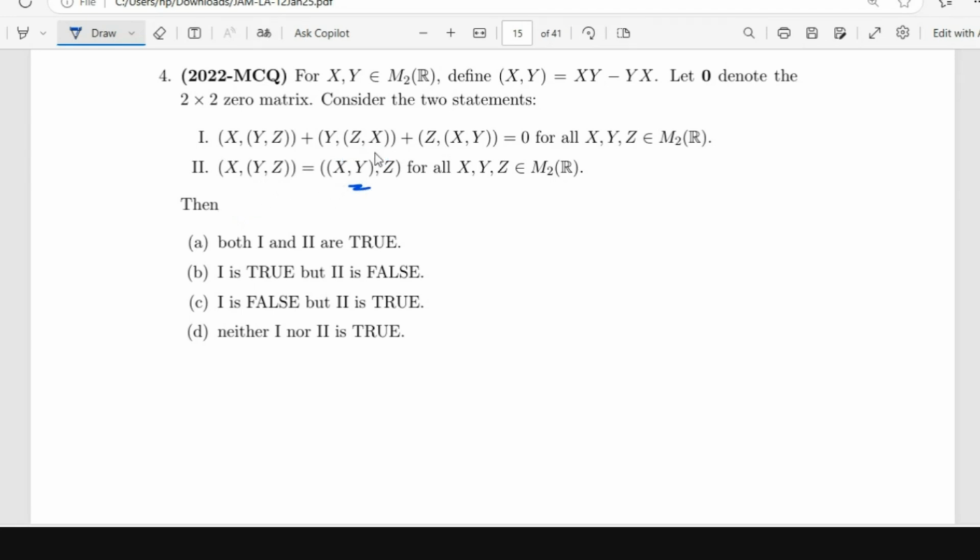So the first one, you're adding all such possibilities. Because of the plus minus thing, it is all going to get cancelled out. But you cannot just guess an answer. Obviously, you should work it out, but for the intuition, I'm saying. So the first one is true and the second one is actually false.